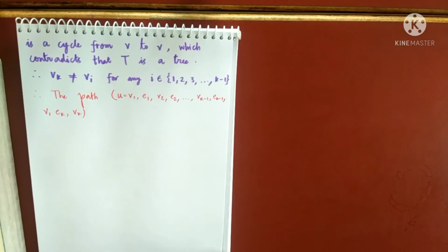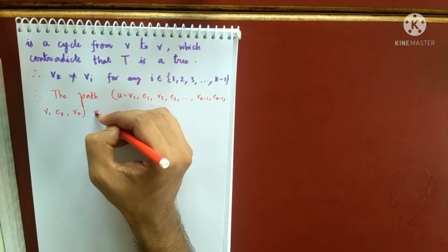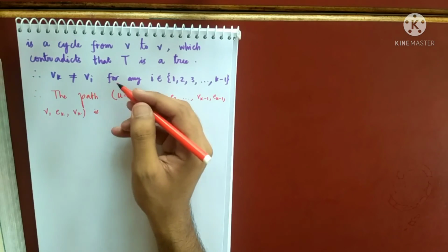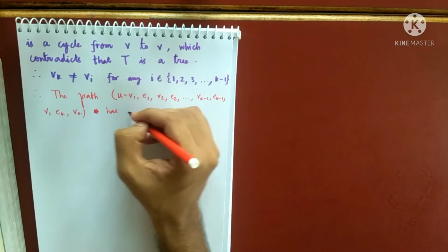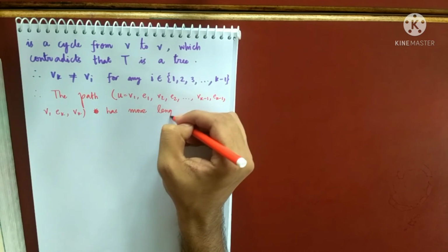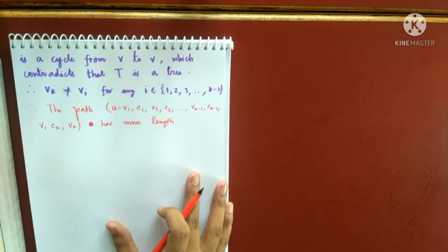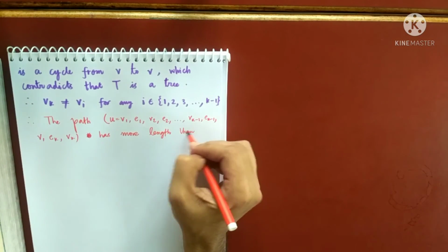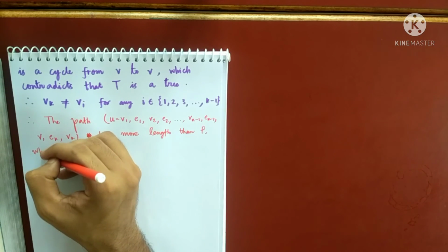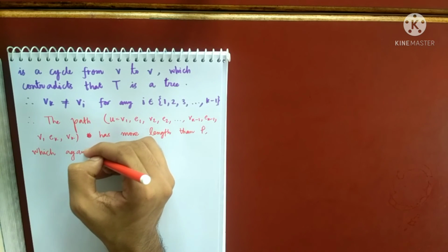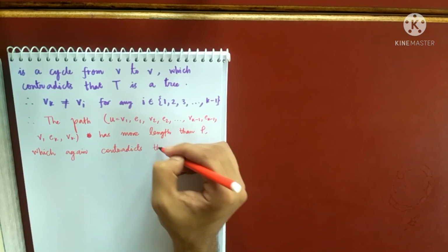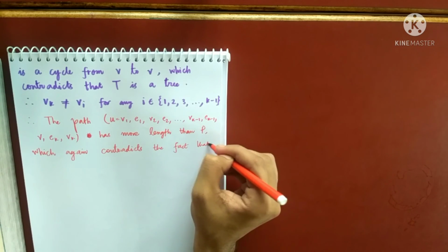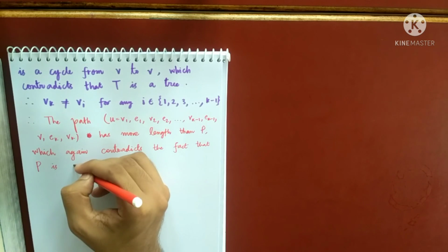Therefore the path this has more length than P, which again contradicts the fact that P is a maximal path.